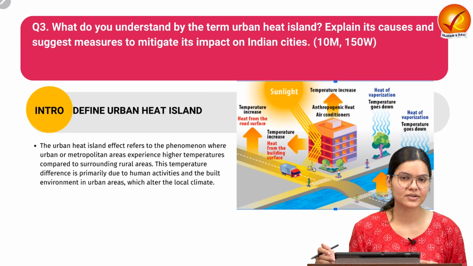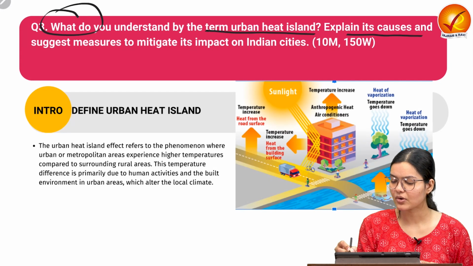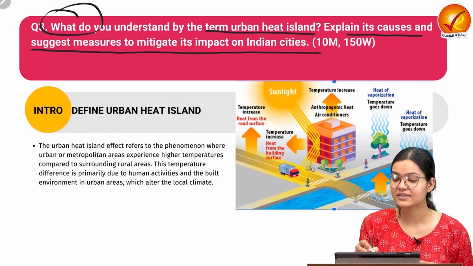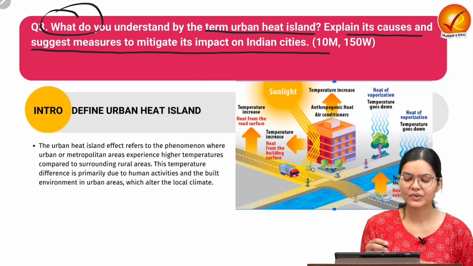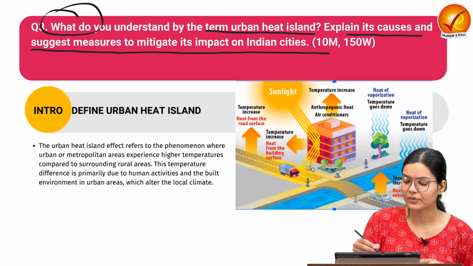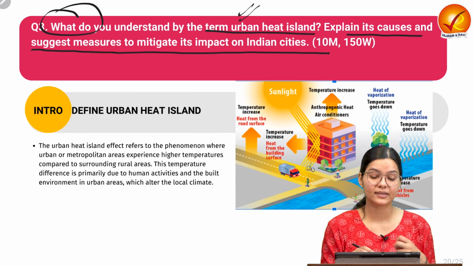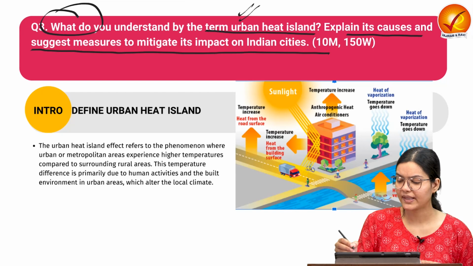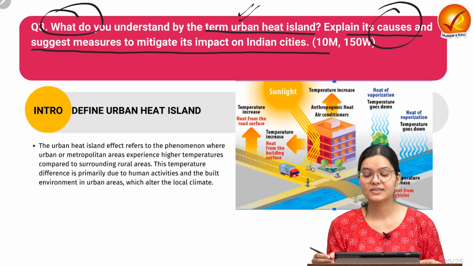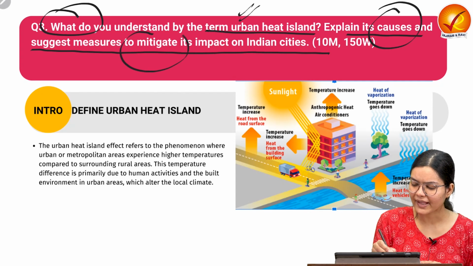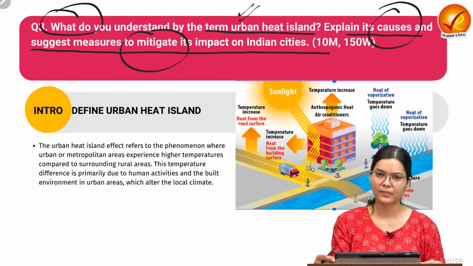Now let us discuss the third question, which is asking: what do you understand by the term urban heat island? Explain its causes and suggest measures to mitigate its impact on Indian cities. Let's try to understand the demand of the question. In the first part of the question, they are asking about the term urban heat island, so we have to explain the term, what we understand by this particular term. And then we have to explain what causes we have due to which we can see urban heat island, and what mitigating measures we can take with respect to urban heat island. So these are the different demands of the question we'll be dealing with.